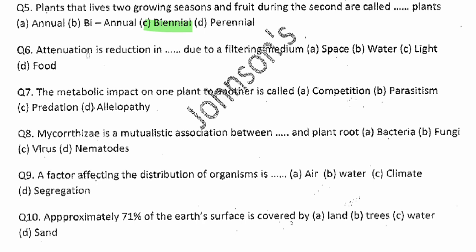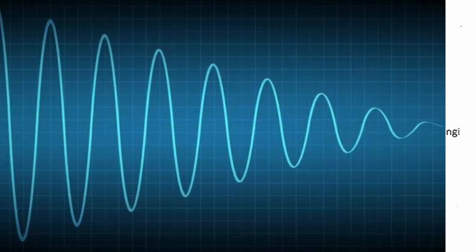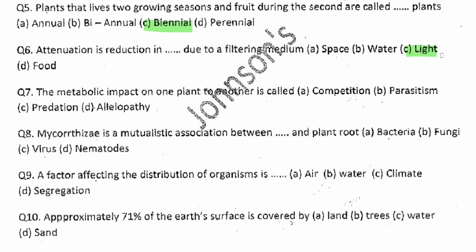Now, attenuation in question 6. Attenuation is a reduction in dash due to a filtering medium. Attenuation is a reduction in light intensity. So when they say attenuation, you're actually reducing light due to the filtering of the medium. So that's the answer.